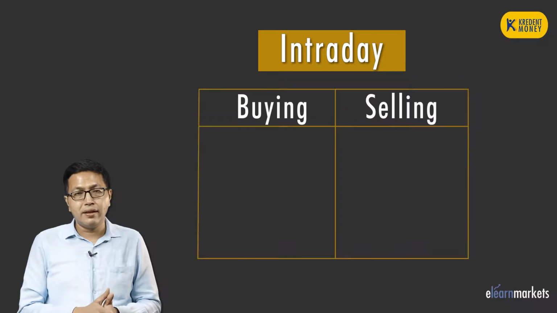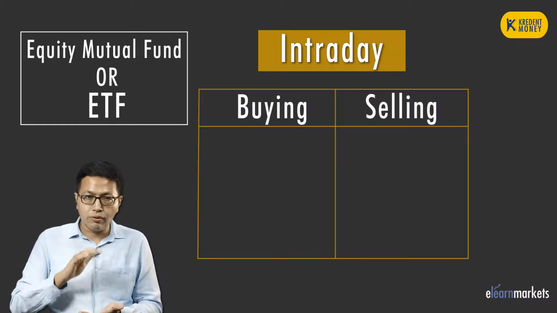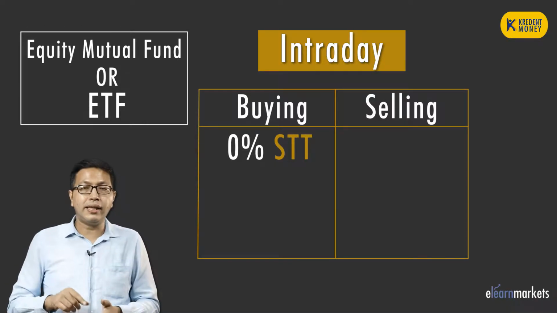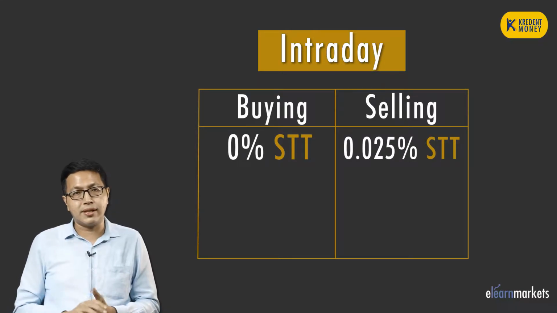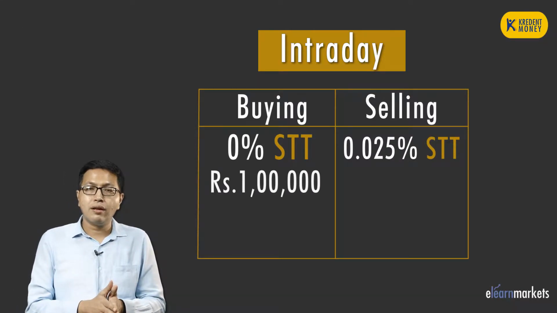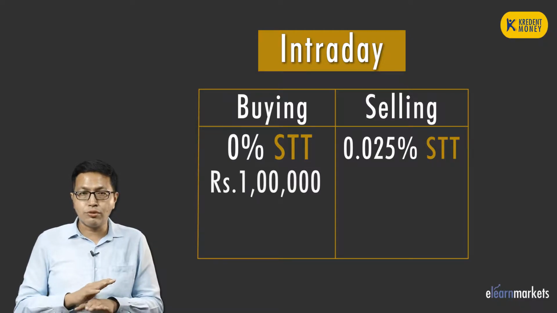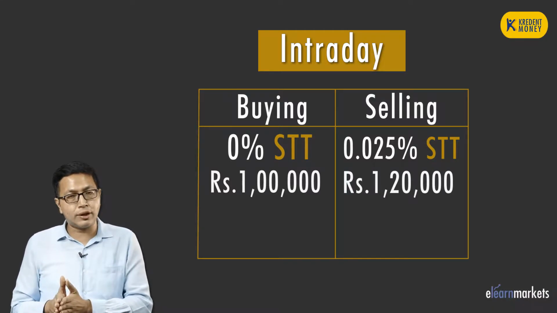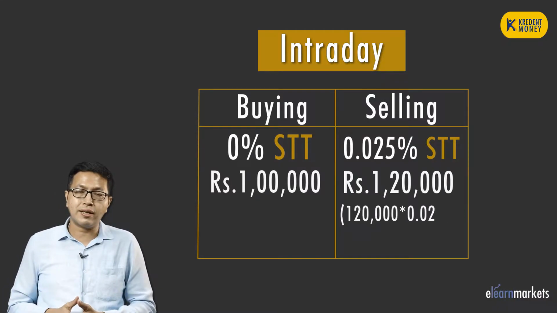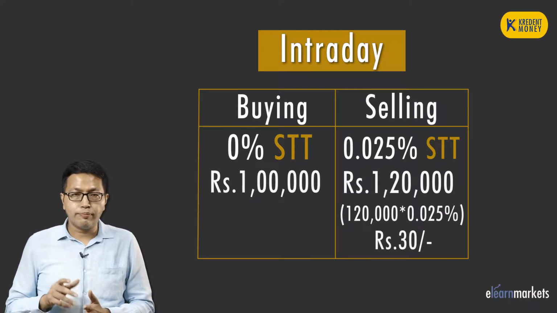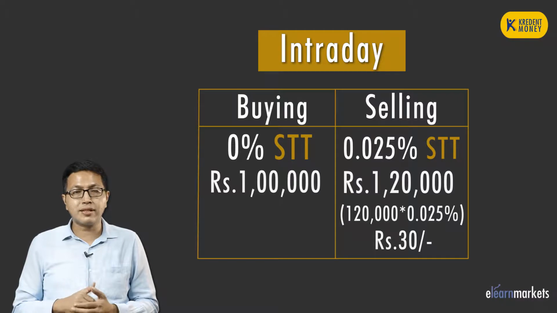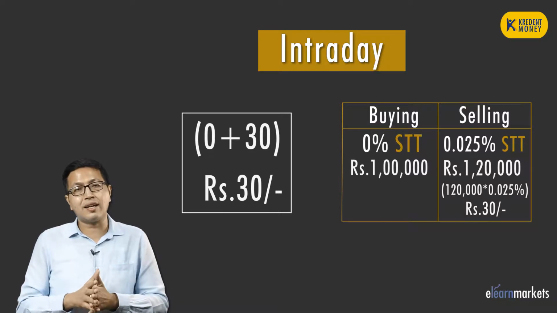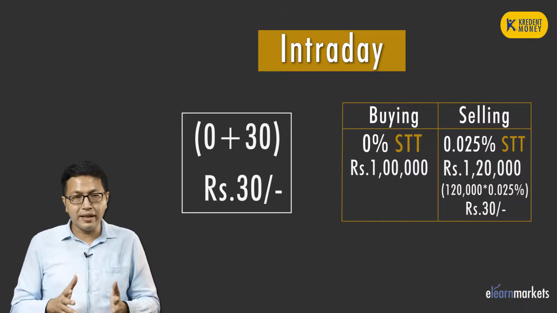Whenever you buy any ETF or any equity mutual fund, then on the buying side there is no STT, but when you sell it on the same day, then there is an STT of 0.025%. So if you are buying 1 lakh worth ETF today, then there is no STT, provided you are selling it on the same day, then on the selling side, on the selling value of 1,20,000, there is the STT of 0.025%. 0.025% of 1,20,000 makes it 30 rupees. So in total you will pay 0 plus 30 is equal to 30 rupees if you are doing an intraday transaction of the equity mutual fund or ETF units.